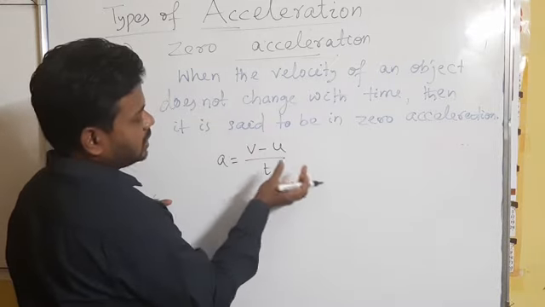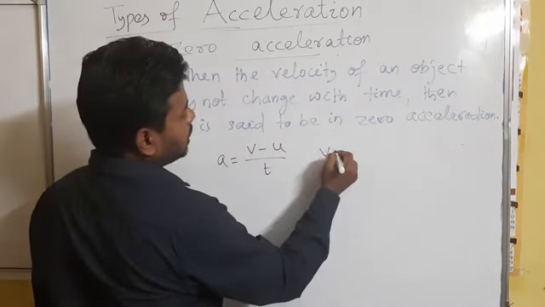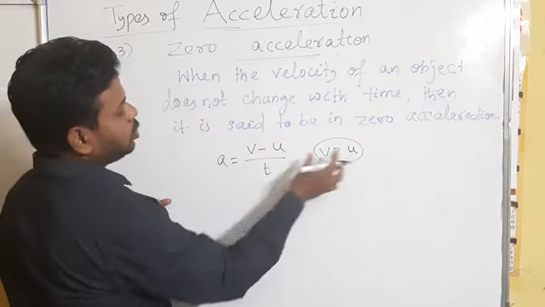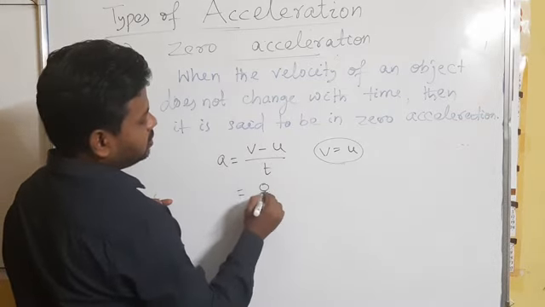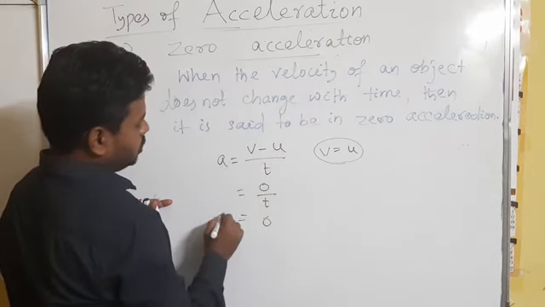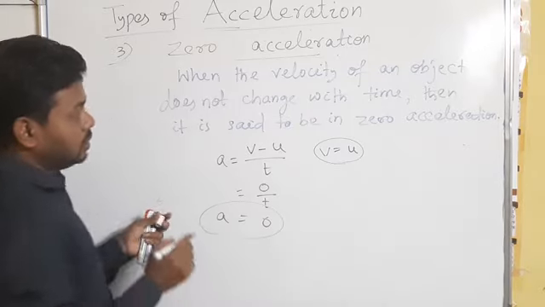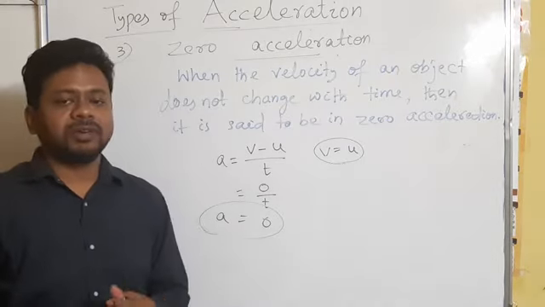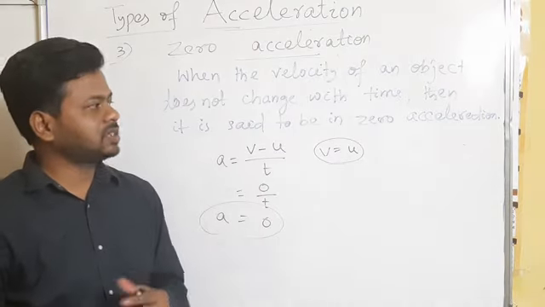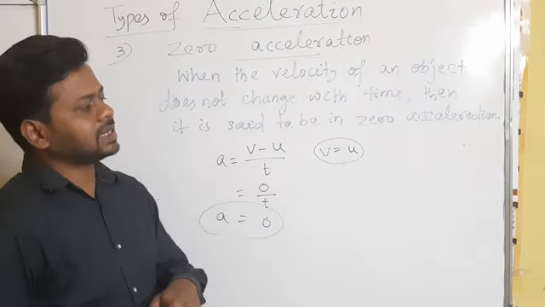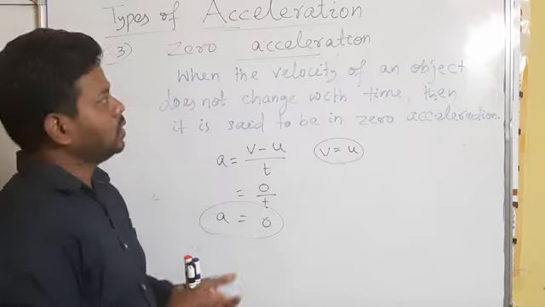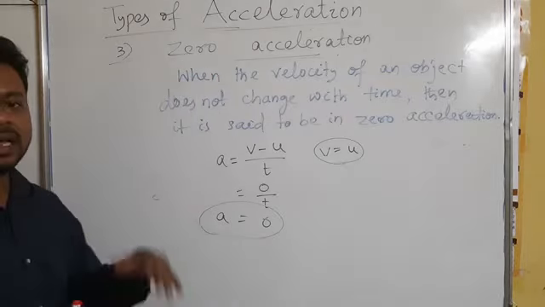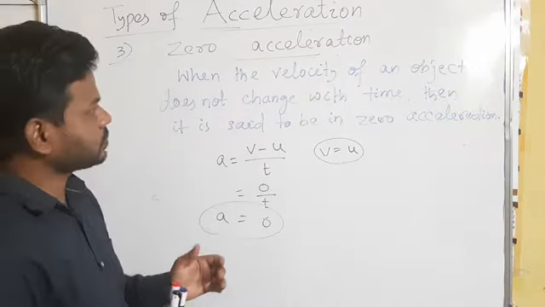If velocity does not change, then v and u will be the same, and the upper term will be 0. 0 by something is 0. So acceleration will be 0. Whenever any object moves with a constant velocity, its acceleration becomes 0. This is the difference between positive acceleration, negative acceleration, and zero acceleration.